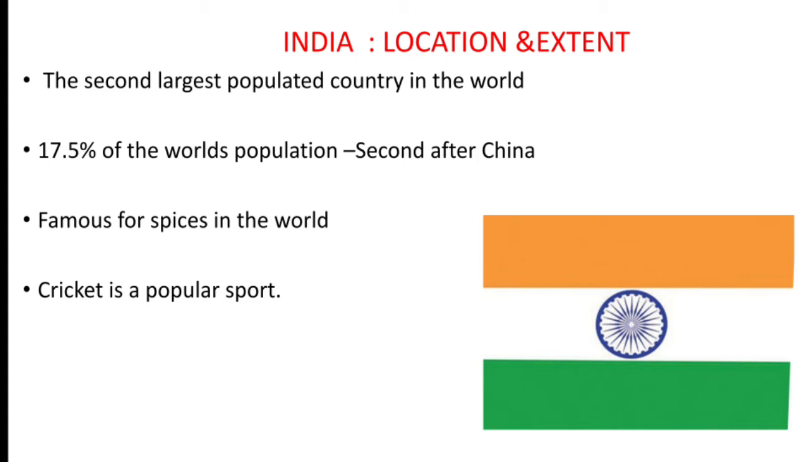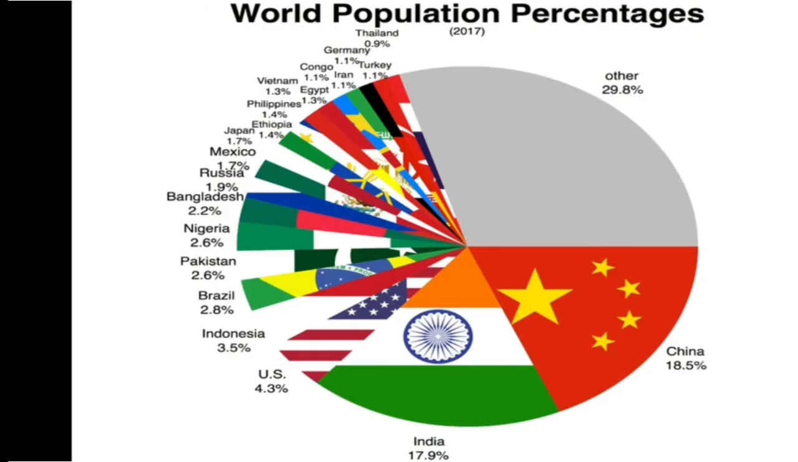Now, cricket is a popular sport here. All of you know that India is famous for cricket. See here in this pie diagram, this shows us the world's population according to percentage. The first populated country in the world is China, second is India, then third is the US.